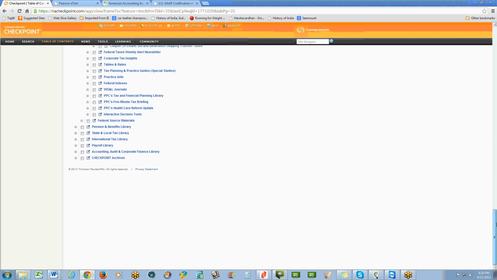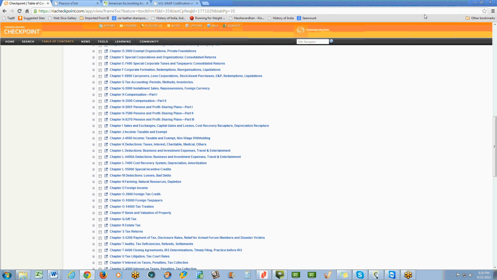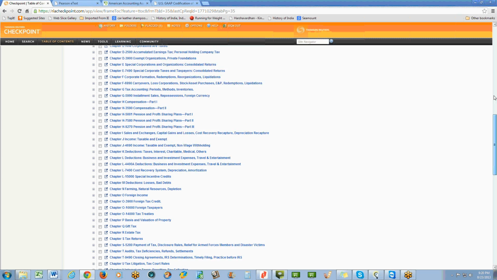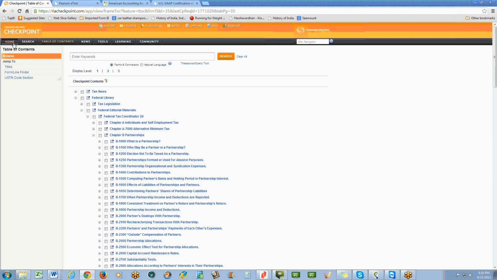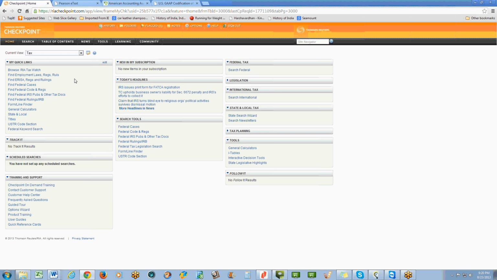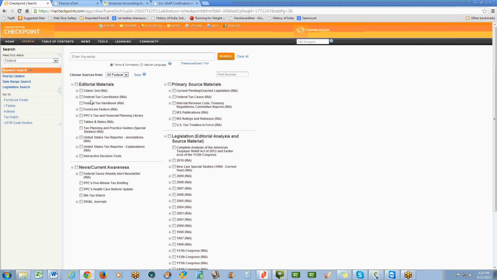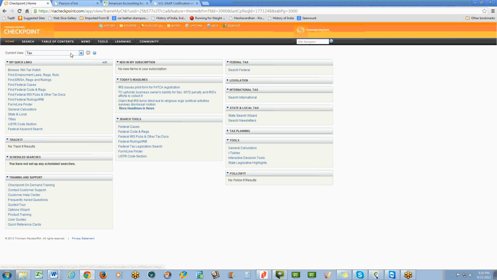And then finally, what I also like to look at is how to look at cases. So let me go to the home screen. If I do search, find date range, form line tax watch, I want to look at a case.